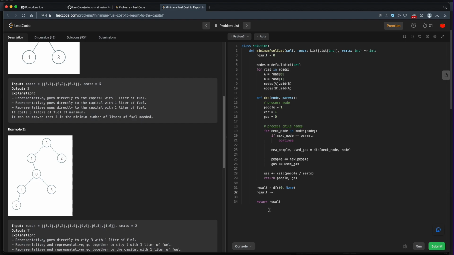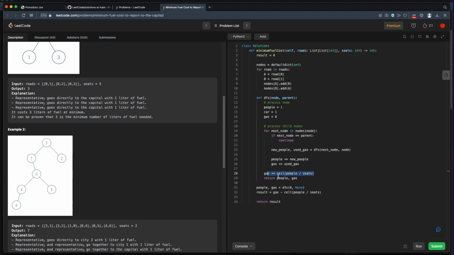So in this case, our result isn't quite right because our result is really broken down into 2 pieces. We're returning both people and gas. So now we'll subtract the same ceiling of people divided by seats. And then our result will equal this. We can actually just set result equal to the gas minus this extra added gas that we didn't really need. Okay, that's a little bit ugly.